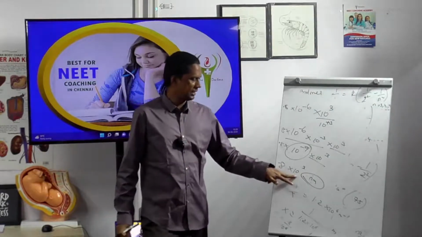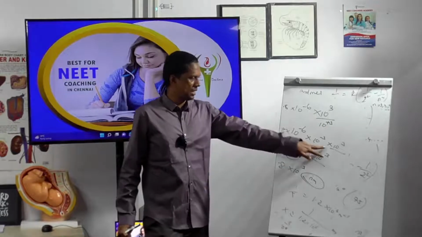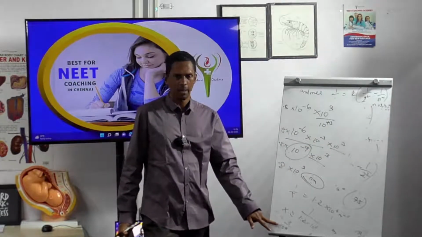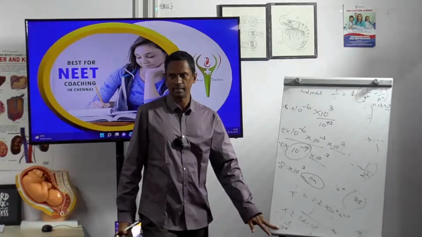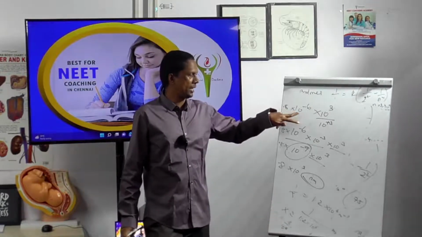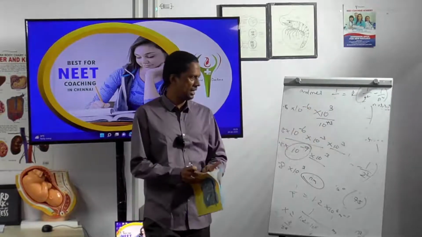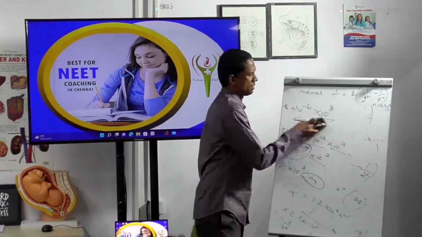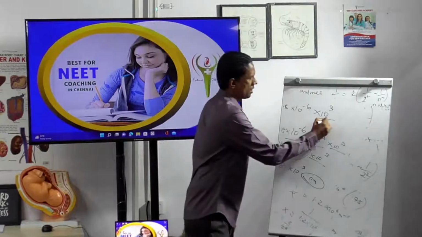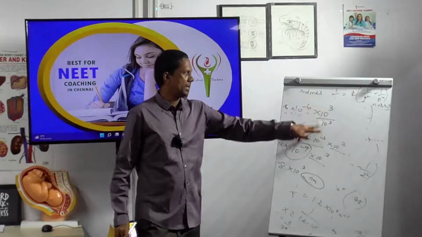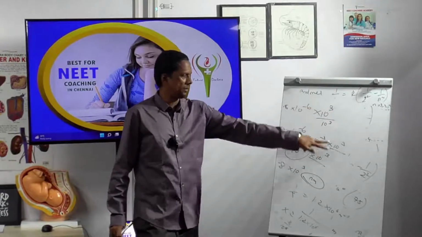So this one is now 0.8 into this. Step you understood, at least up to this you understood. 0.8 divided by 10 power 6, so 0.8 into 10 power minus 6, then into 3 divided by 3. So 10 power 3 divided by 10 power 3. This 10 power 3 will remain the same.